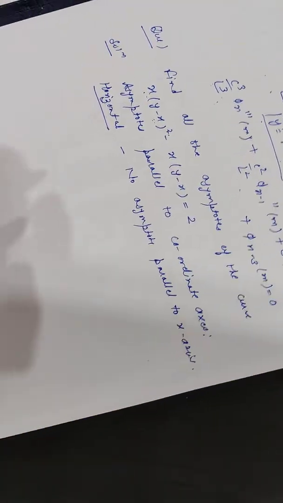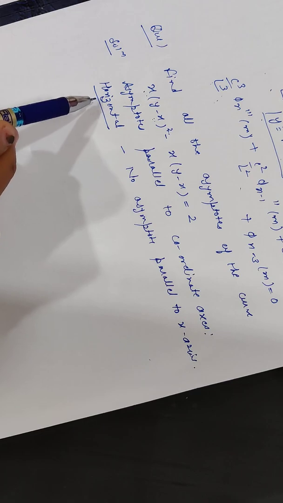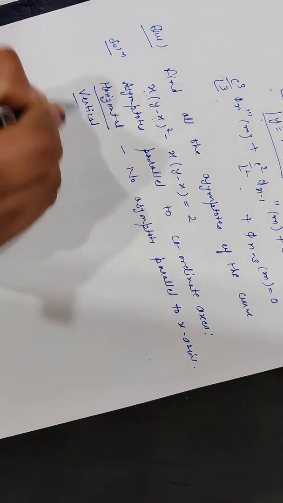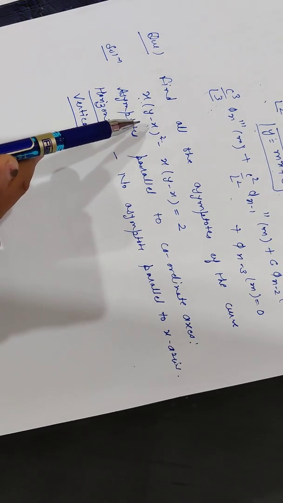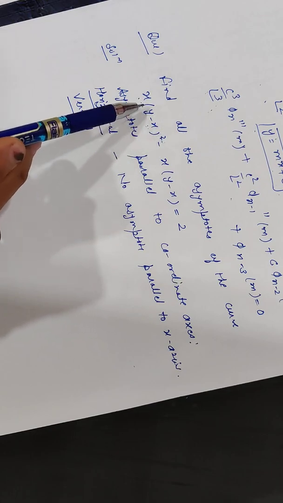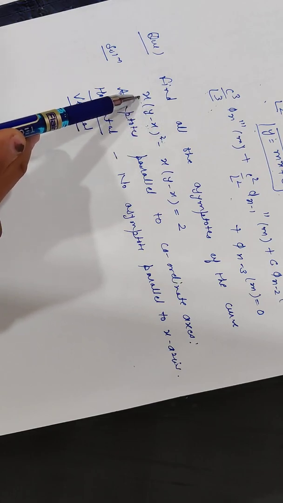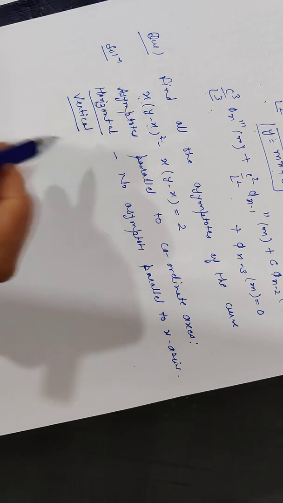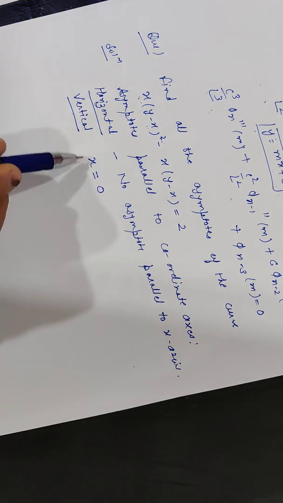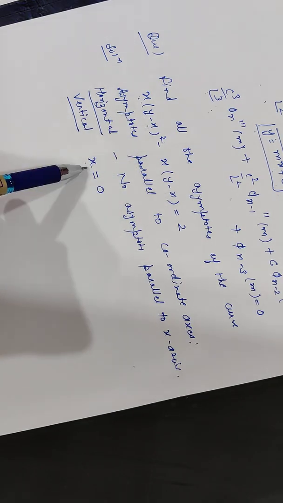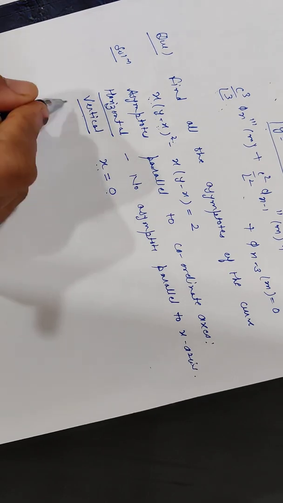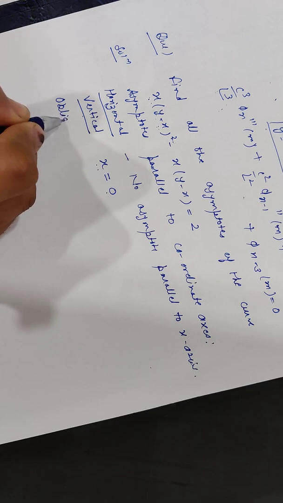Now we will check whether there is any asymptote parallel to the y-axis. To find the vertical asymptote, first we will find the highest degree term of y. We have here y square. This is the highest degree term of y, and the coefficient of this is x. This is non-constant. So put this coefficient equal to 0. So the vertical asymptote in this case is x equal to 0, and here we have no horizontal asymptotes. Now let us find the oblique asymptote.